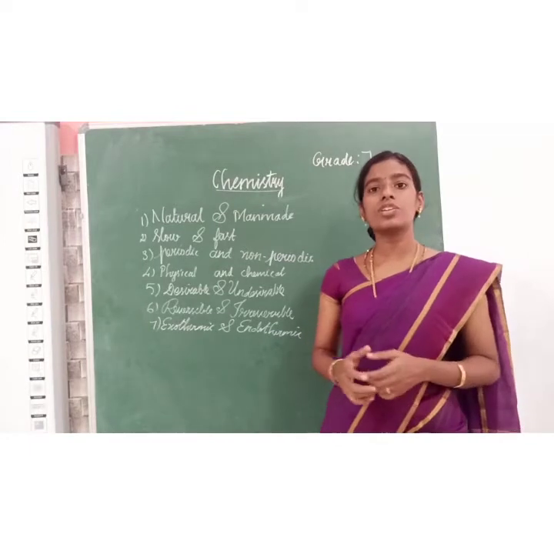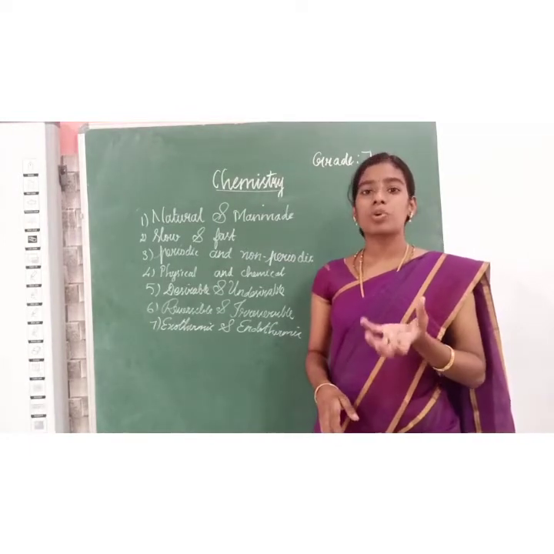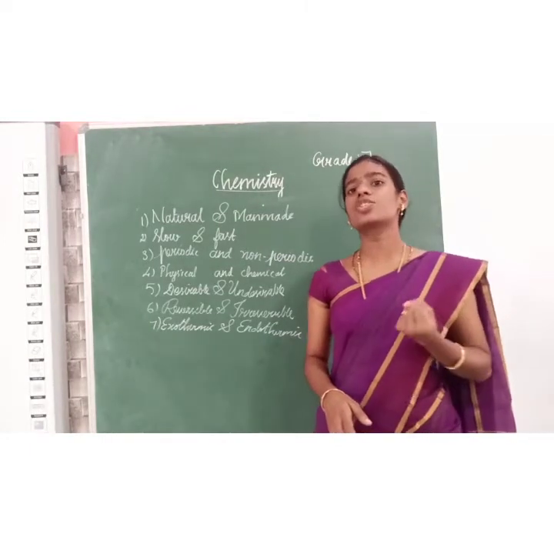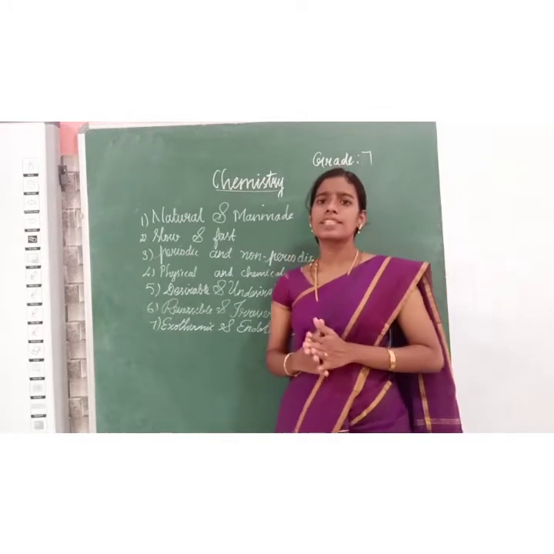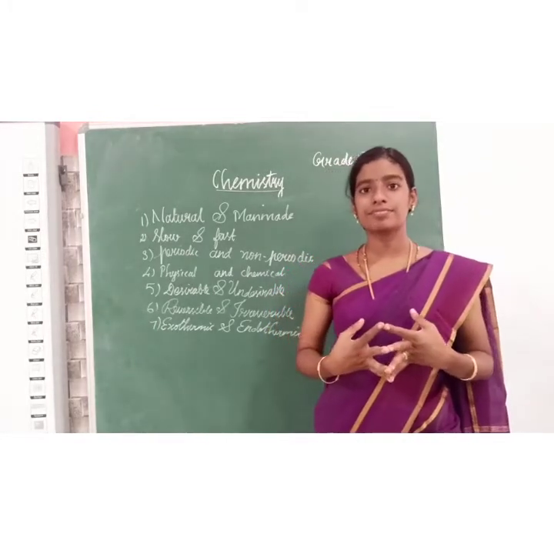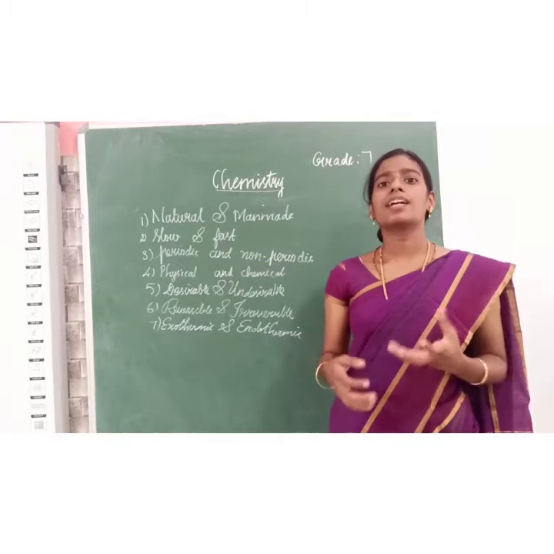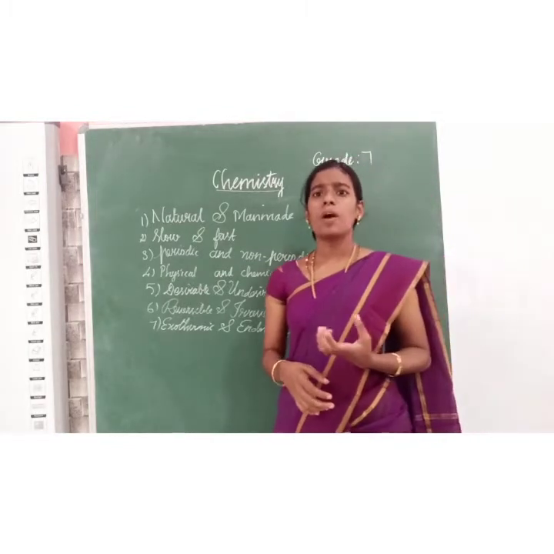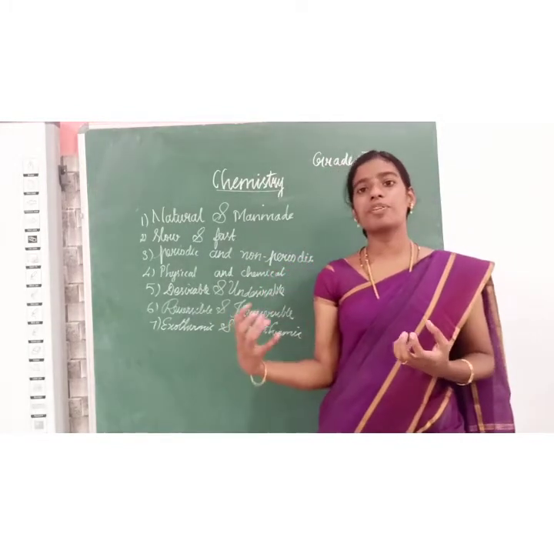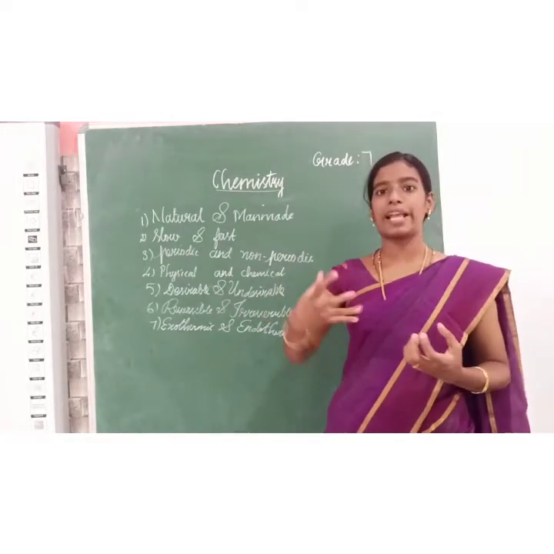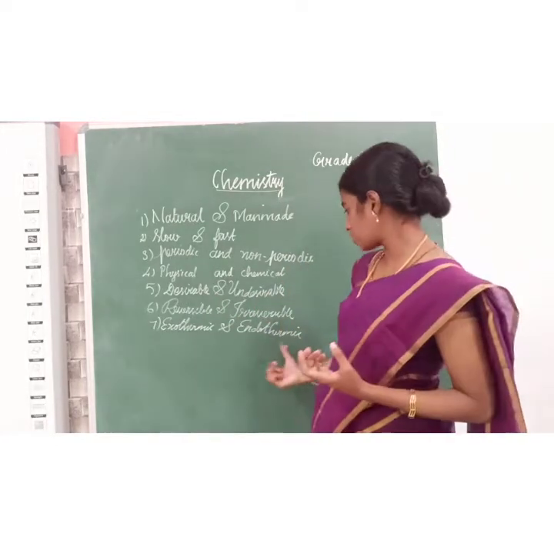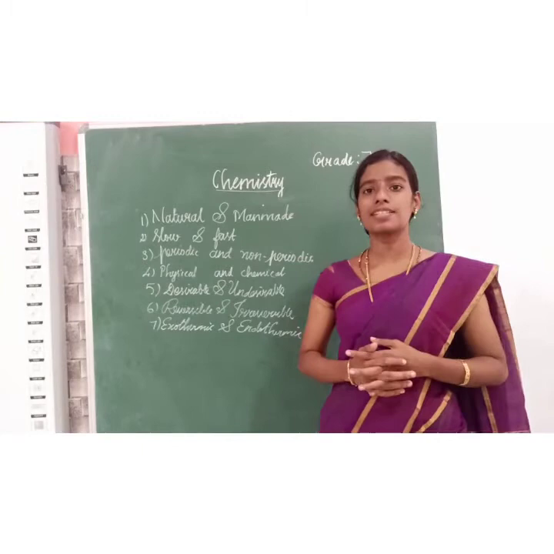Endothermic change. What is endothermic? When this process absorbs heat, it is called endothermic. It is endothermic. Did you understand?